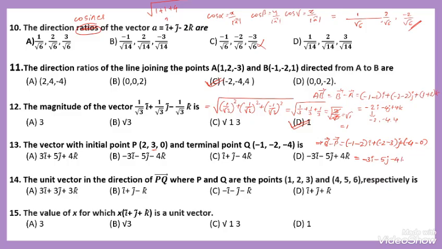Here minus 4 minus 0, that is minus 4 k. This is the result of the given formula. That is minus 3i minus 5j minus 4k. The option number B is correct.